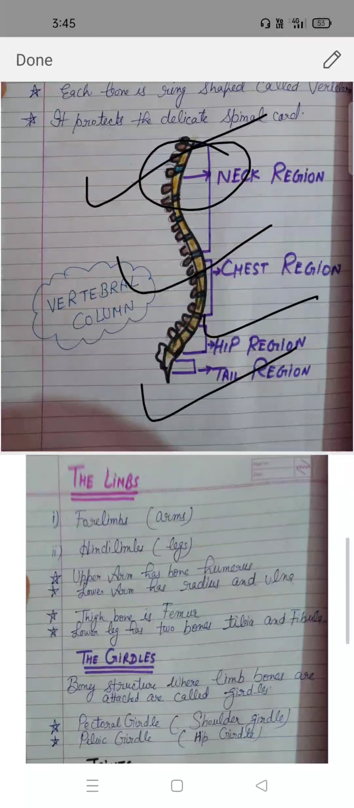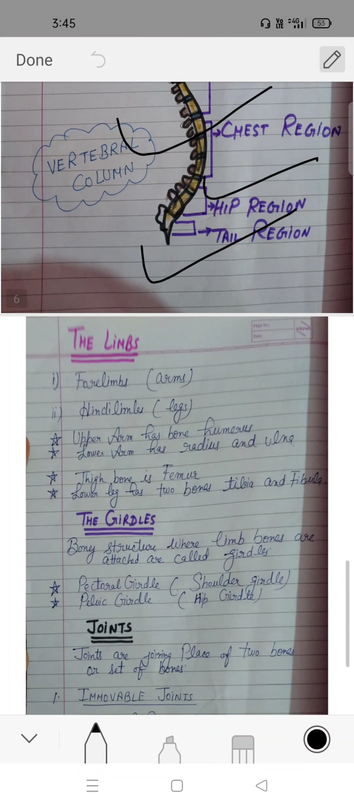Next part is the limbs. The limbs are of two types. Forelimbs are limbs present in arms, and hindlimbs are limbs present in legs. The upper arm has the bone humerus, and the lower arm has radius and ulna. The wrist and hands are made up of many small bones. Each forelimb has 3 bones.